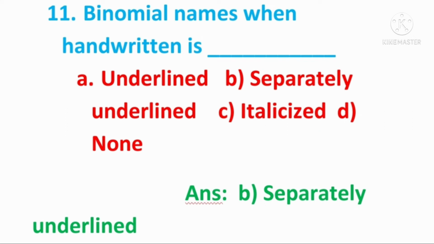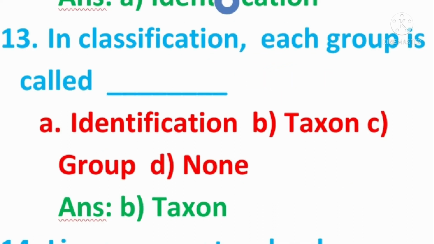11th question. Binomial names when handwritten are, answer is separately underlined. When we are writing the binomial name, we should underline the genus and species name separately. When we are typing the scientific name on a computer, we should italicize the name.